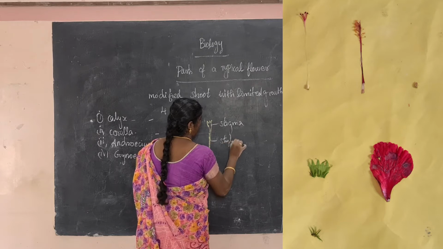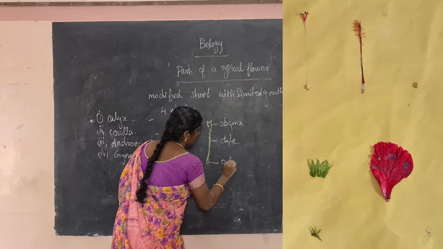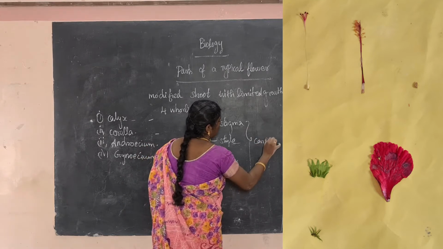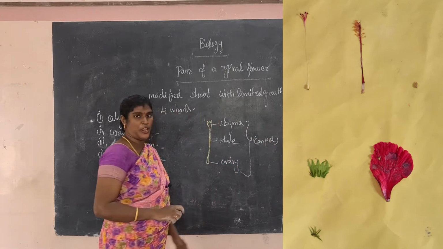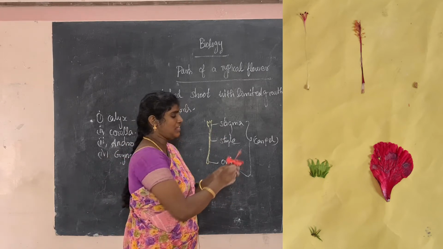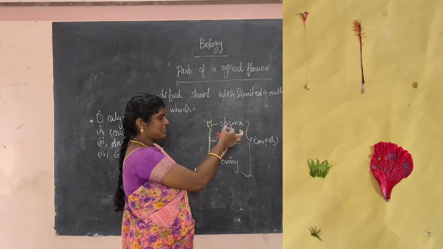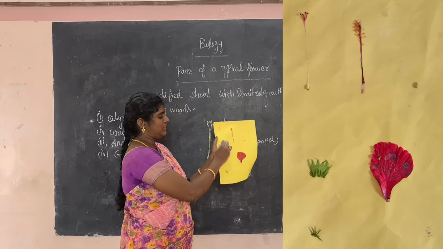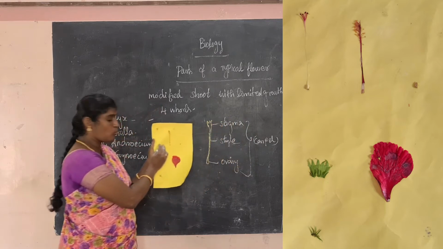Next part is style. This is ovary. It is commonly called carpel. What is carpel? Carpel has three parts: stigma, style, ovary. This is a stigma. This is a style. This is a bulb-like structure that is called ovary.